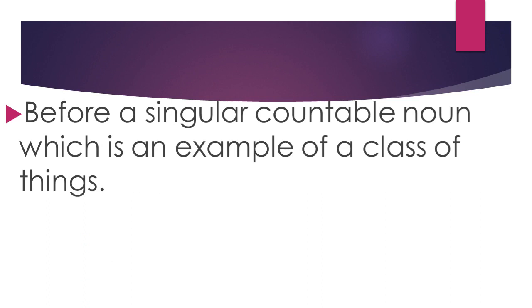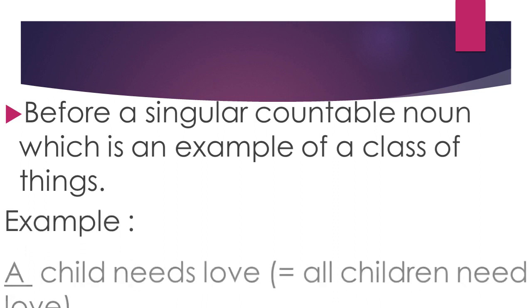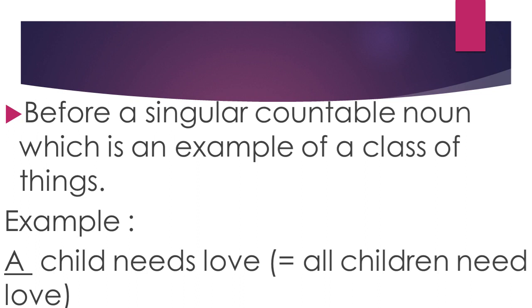Before a singular countable noun which is an example of a class of things. For example, a child needs love, but we know that all children need love. So here child is showing us the class of children, a group of children, that all the children need love. So here we use a child needs love. I repeat the rule: before a singular countable noun which is an example of a class of things.